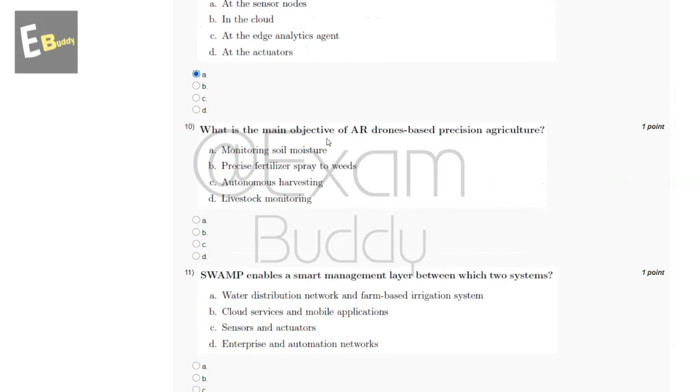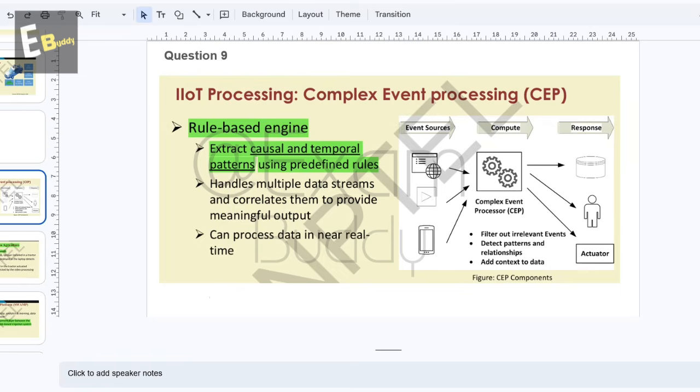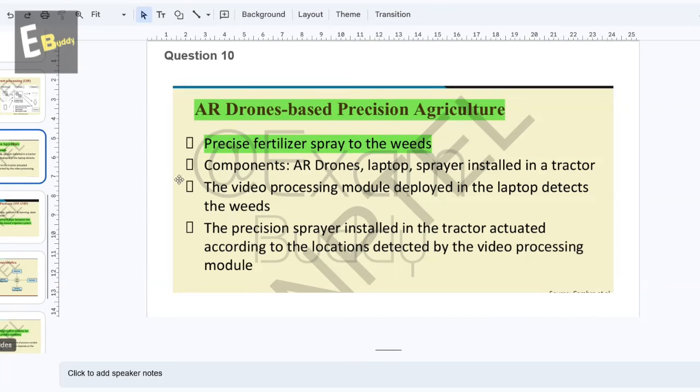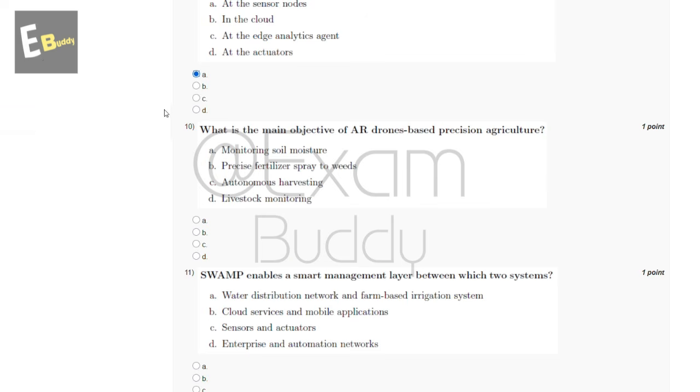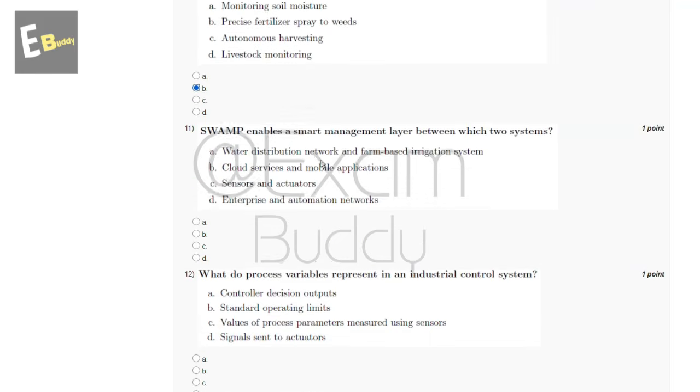What is the main objective of AR drone based precision agriculture? So these are the options, and now let's check the explanation. The explanation says AR drone based precision agriculture provides precise fertilizer spray to the weeds. So the answer of our 10th question is B, precise fertilizer spray to weeds. And now let's go to our question number 11.